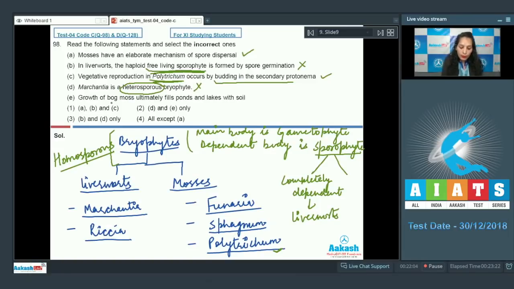E. Growth of bog moss, which is Sphagnum, ultimately fills ponds and lakes with soil. The common name of Sphagnum is bog moss. It grows rapidly and fills the ponds and lakes with soil, hence it is called the bog moss. So this statement is also correct. So the incorrect ones are B and D. By analyzing the options, you can say the correct option for the given question is option number 3. Let's move on to the next question.